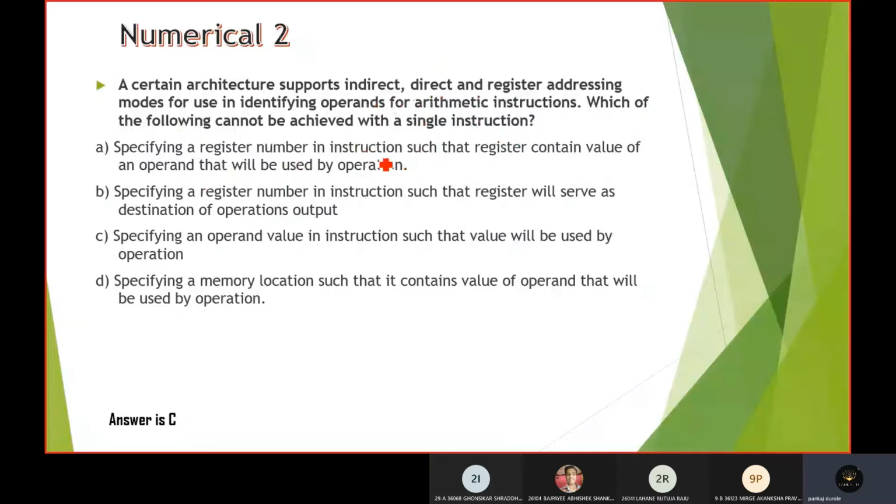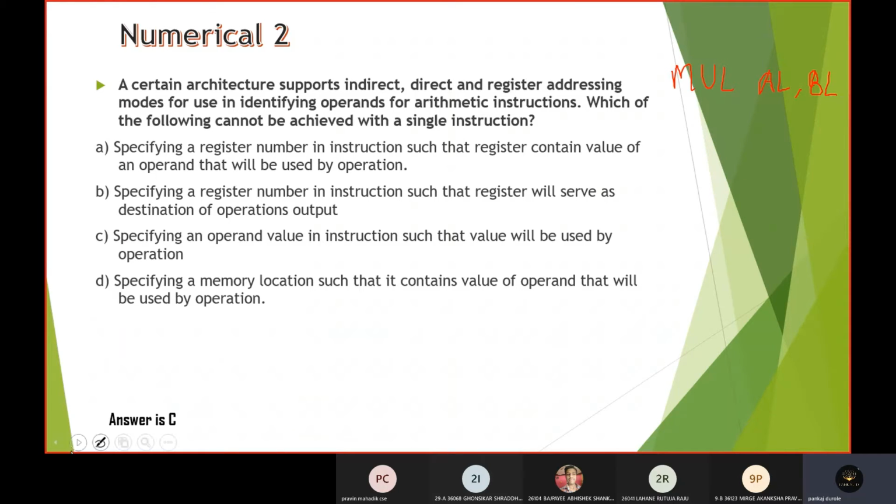Specifying a register number in instruction such that a register contains the value of an operand that will be used by the operation. For example, take the example of multiplication instruction over here, mul al. Let us say it is a 2 operand instruction, mul al comma bl. So here the registers are specified.